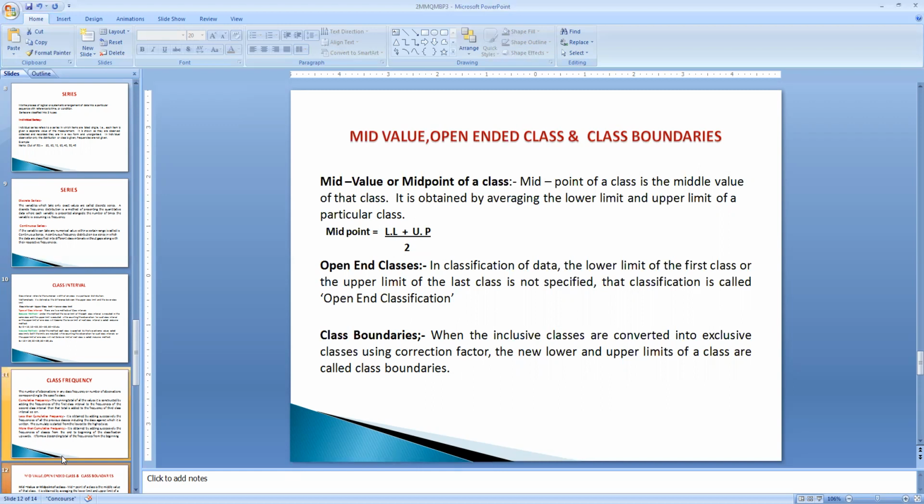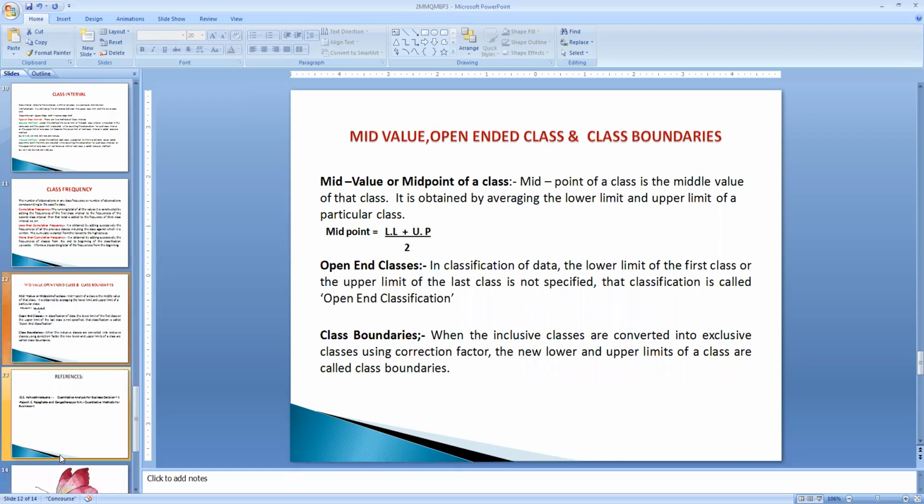And the next one is open-ended classes. What are open-ended classes? In the classification of data, if the lower limit of the first class or the upper limit of the last class is not specified, so the first limit or the last limit in a continuous class interval is not specified in the classification, it is called an open-end classification.